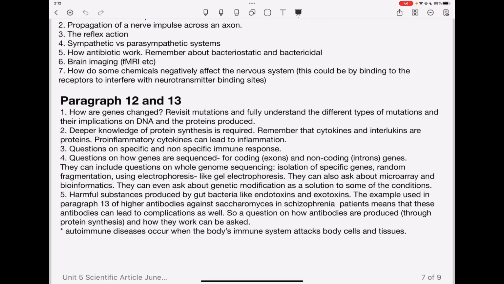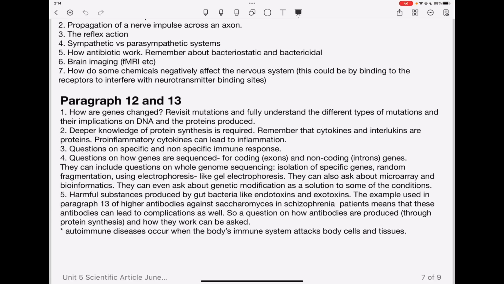From paragraph 12 and 13, here there was a statement about genes changing. So please revisit mutations. There are substitution mutations, insertion mutations, deletion mutations. You need to know the details of how these three types of mutations affect DNA as well as the produced protein. Since cytokines and interleukins are proteins, I believe they could ask about protein synthesis here. So you need to have deeper knowledge of protein synthesis from formation of messenger RNA to when the messenger RNA goes through post-transcription modification to produce the mature messenger RNA, and how that leaves the nucleus and goes to the ribosomes in order for the protein to be assembled.